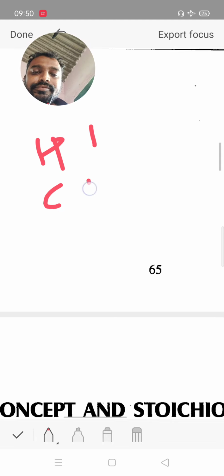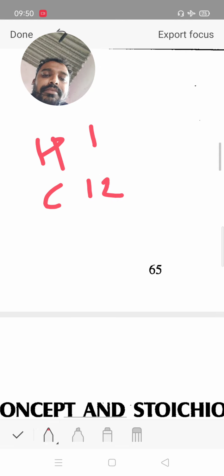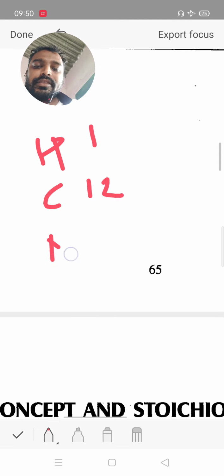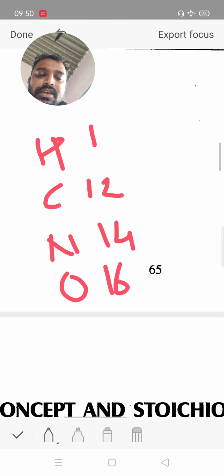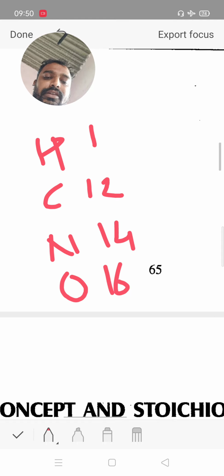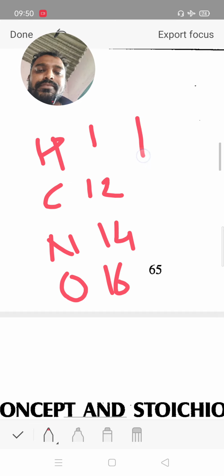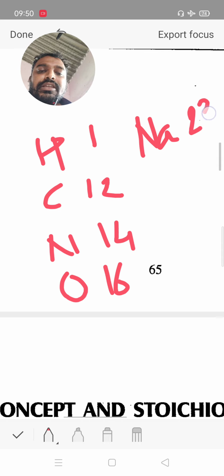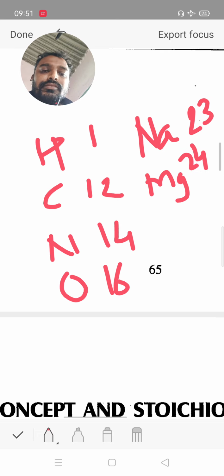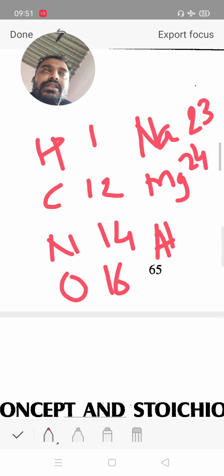Carbon, atomic number 6, mass number 12. Nitrogen 14, atomic number 7. Oxygen 16, atomic number 8. Sodium, atomic number 11 and mass number 23. Magnesium, atomic number 12, mass number 24. Aluminium, atomic number 13, mass number 27.